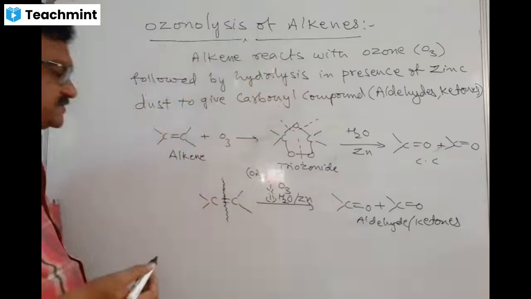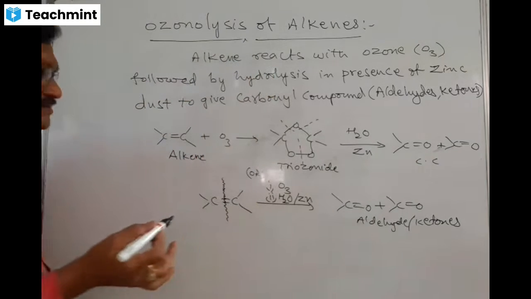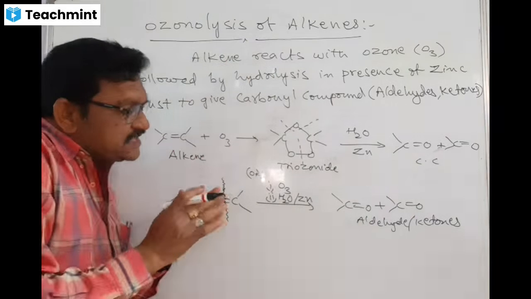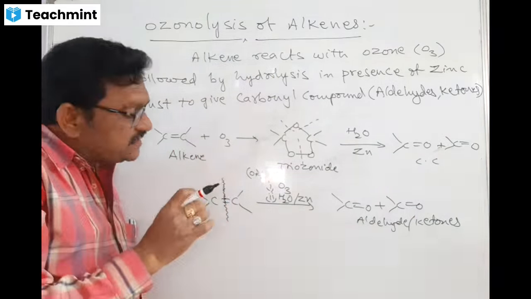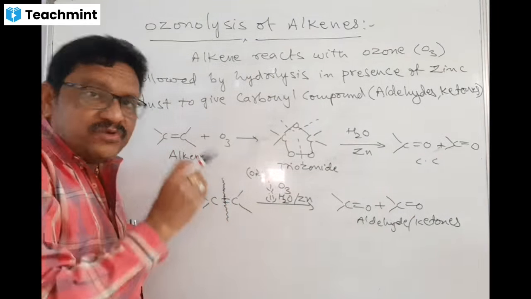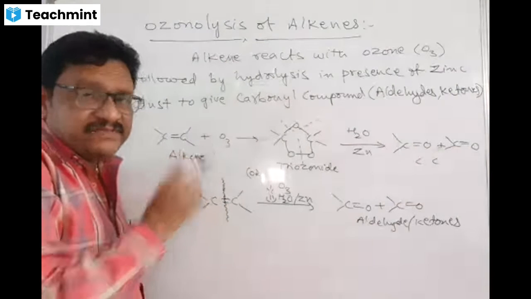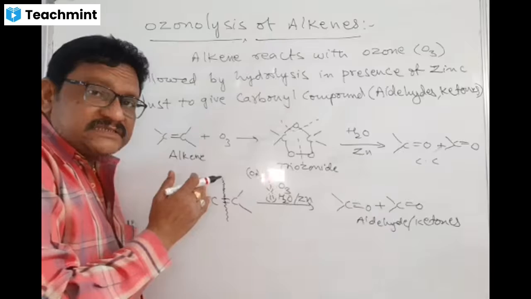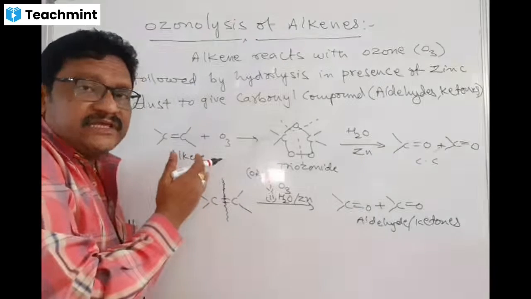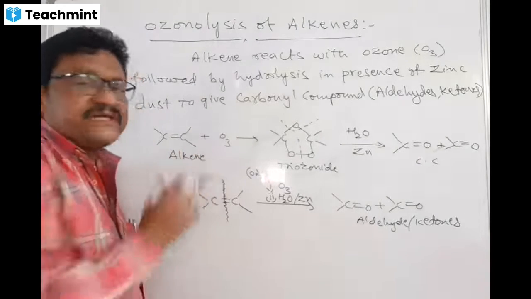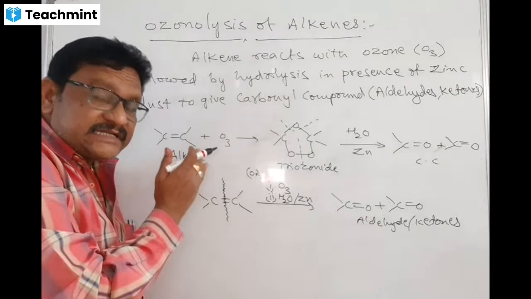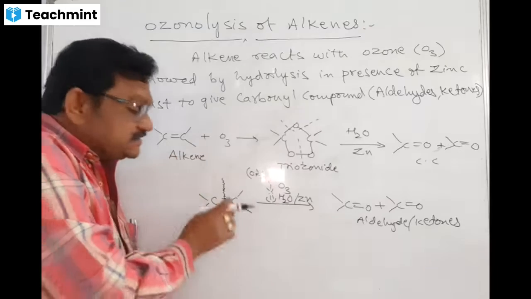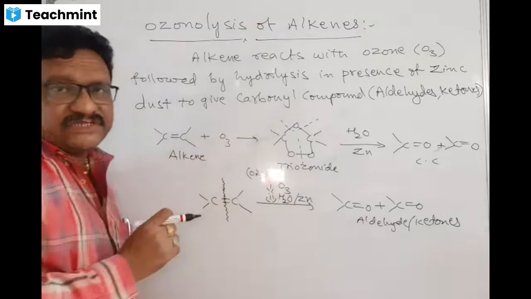You know this. So by this reaction, we can understand the site of double bond in alkenes. Why? Because at the double bond only addition of ozone takes place. That means breakage of double bond takes place. By that we can understand the position of double bond.